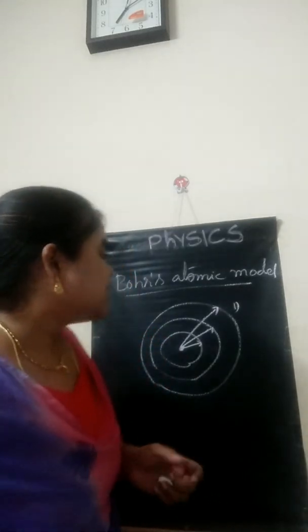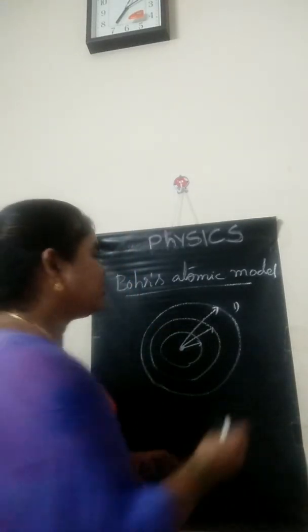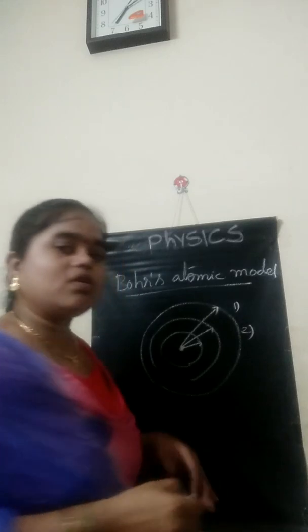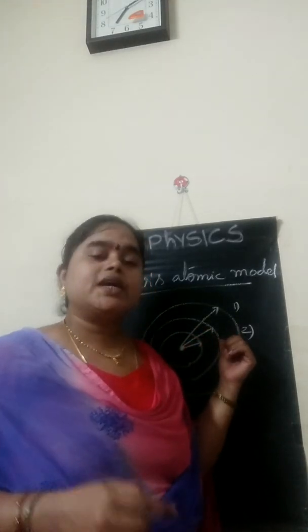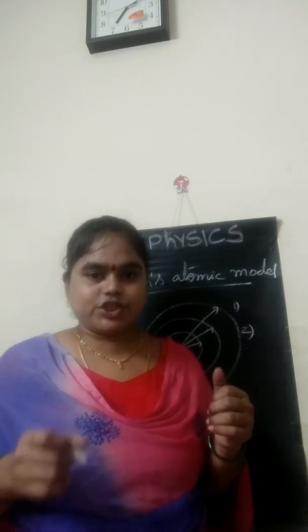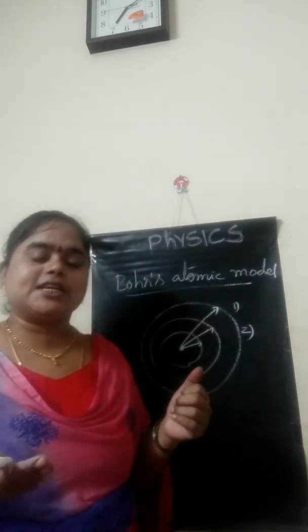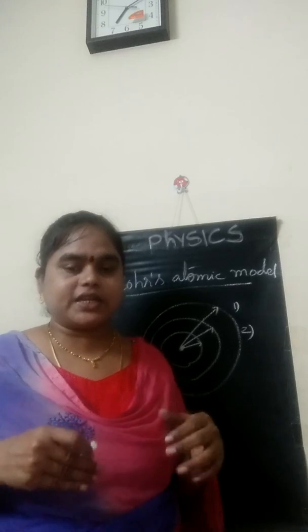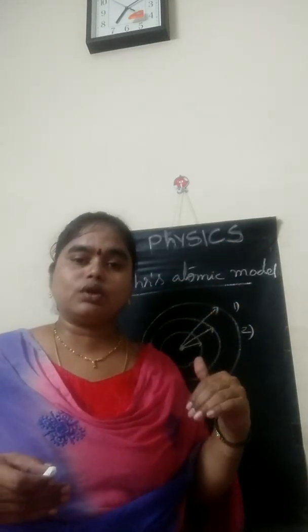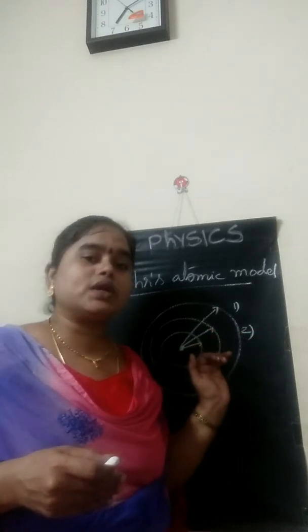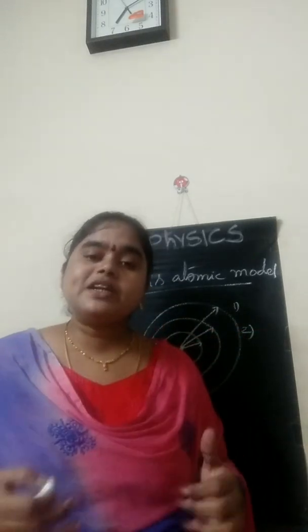The second proposal is that when an electron jumps from a lower state to a higher state, it gains energy, which means it absorbs energy. And when an electron jumps from a higher state to a lower state, it emits energy.